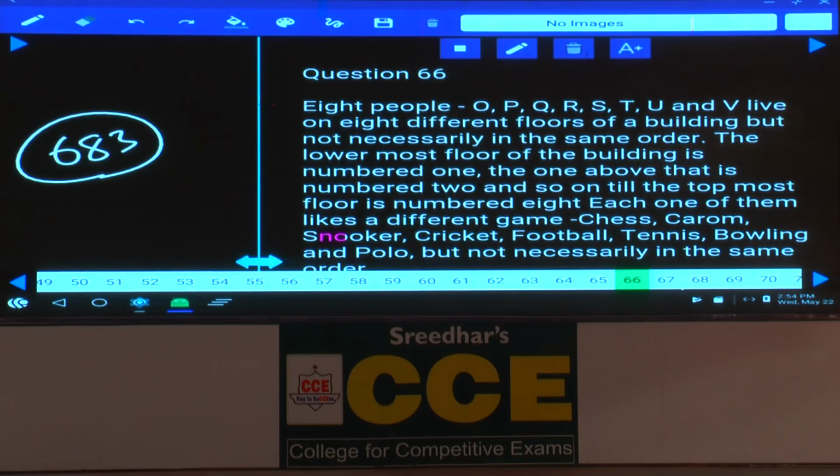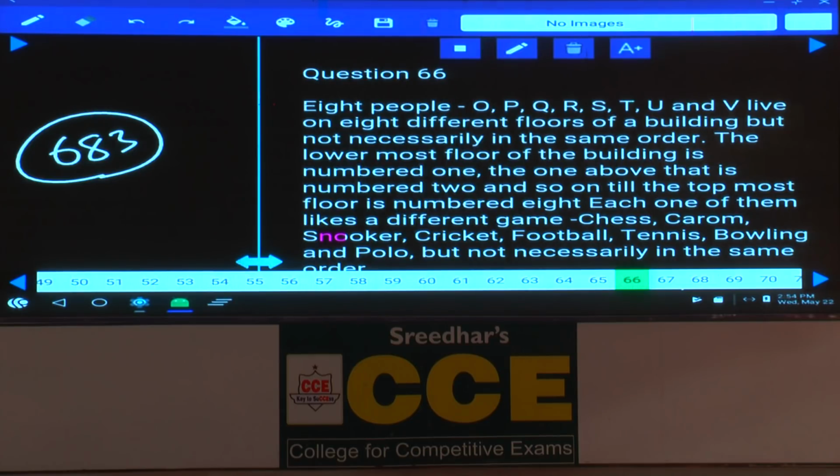Then how many persons are there? We have some 8 people: O, P, Q, R, S, T, U and V. They live on 8 different floors of a building, but not necessarily in the same order. The lowermost floor of the building is number 1, the one above that is number 2 and so on, and finally the topmost floor is number 8.